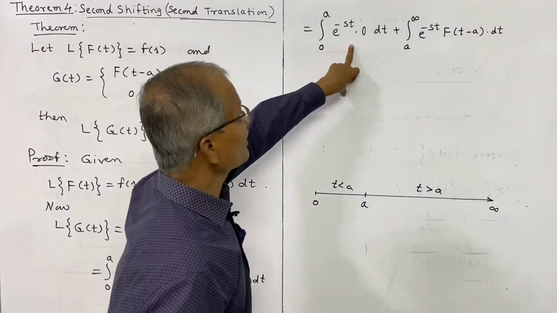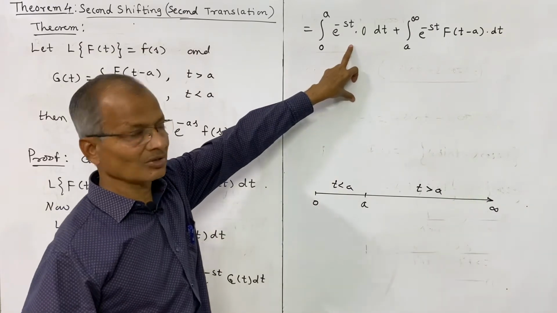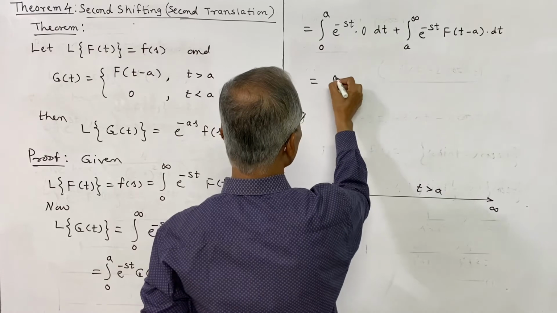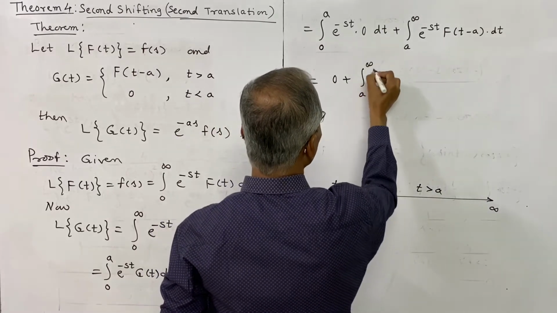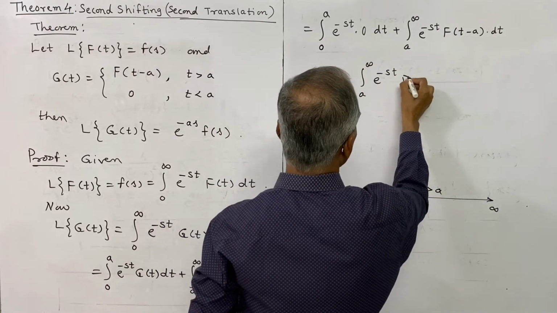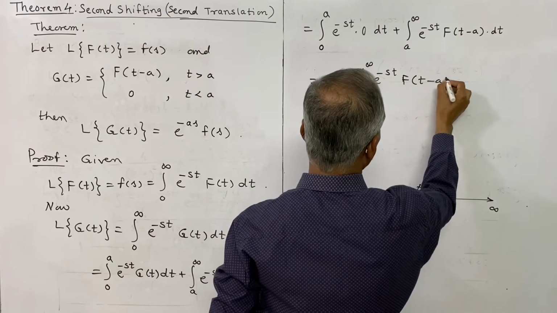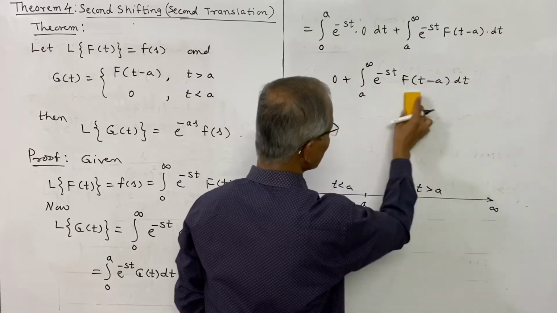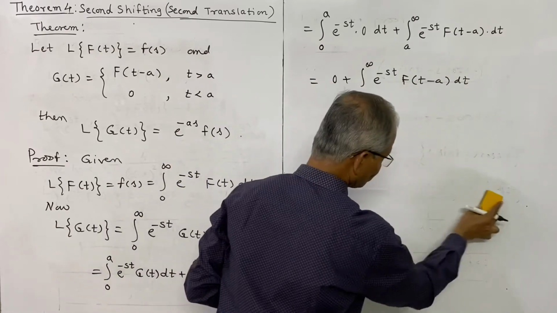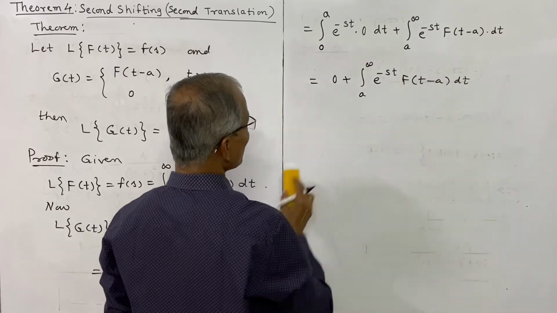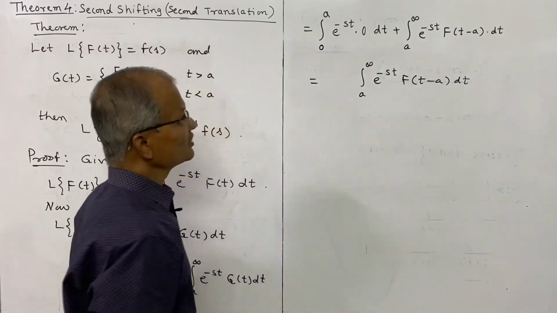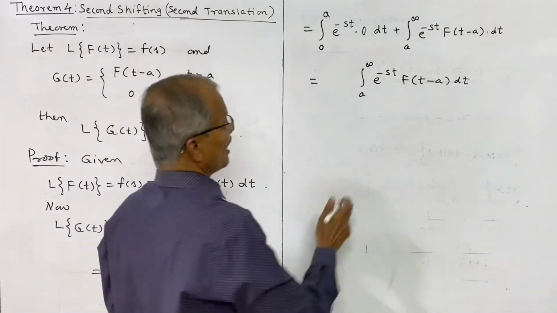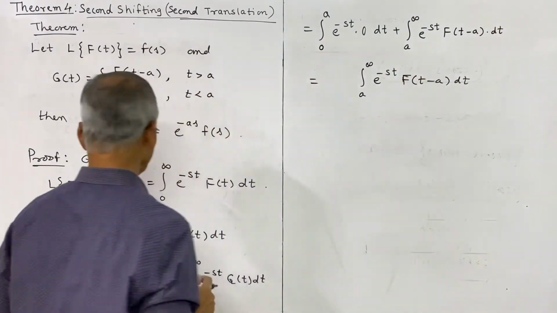But now the first integral is 0, integration of 0 is 0, so this is 0 plus integral a to infinity e power minus st f of t minus a into dt. Now only this integral remains, and that is L of g of t.